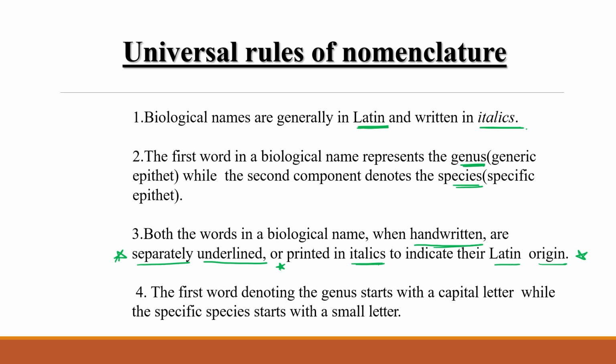Clear? Now, the first word denotes the genus and starts with a capital letter. The first word should be capital. This rule is only for the genus, not for the species. The whole species name is written in small letters only.